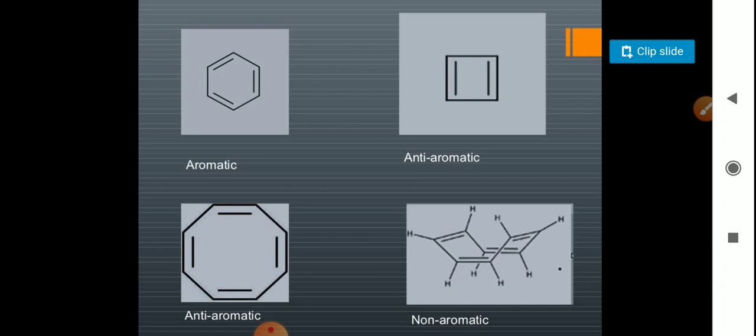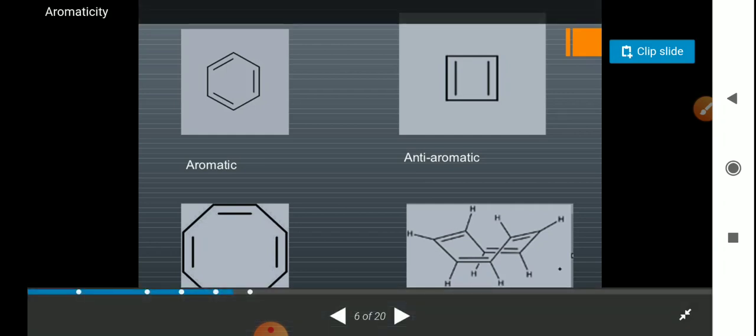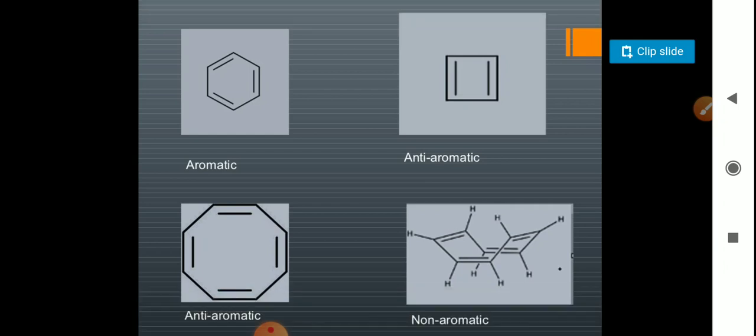So the first example, aromatic, is benzene. It is highly stable, because we know that each pi bond can hold 2 electrons. So in benzene there are 3 pi bonds, so it contains 6 pi electrons. Now 6 pi electrons means 4n plus 2, that is 4 plus 2, where n is 1.